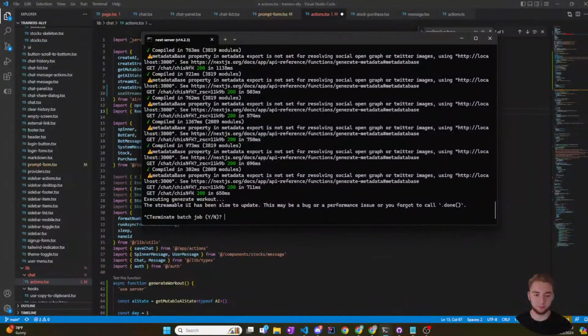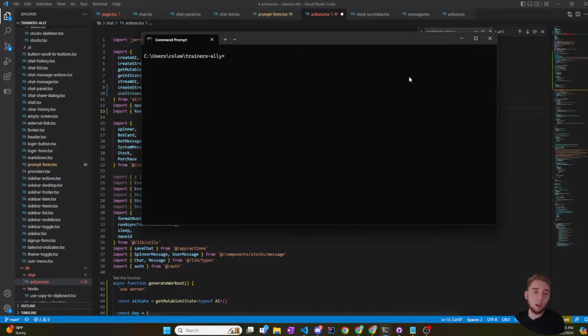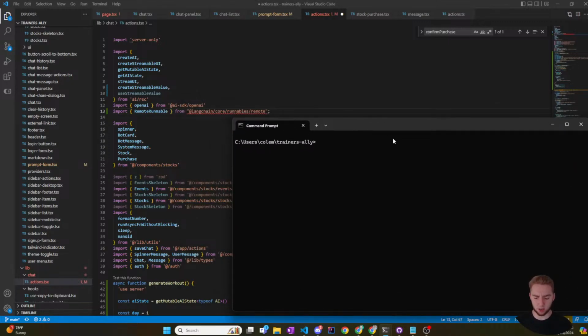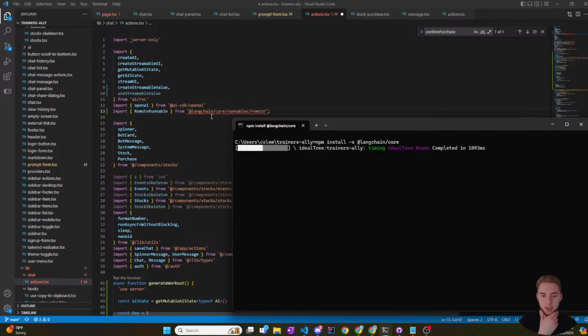I think it's just at langchain core. So npm install dash s for save, and then langchain core. You can see right now that it's highlighted in red because I don't have that yet. LangChain Core is not a part of this Vercel template, and I haven't installed anything manually at this point. So we'll get this installed, and then that red squiggly on line 13 should go away, and I'll be able to use a remote runnable.